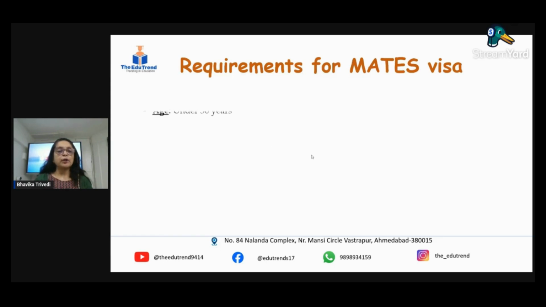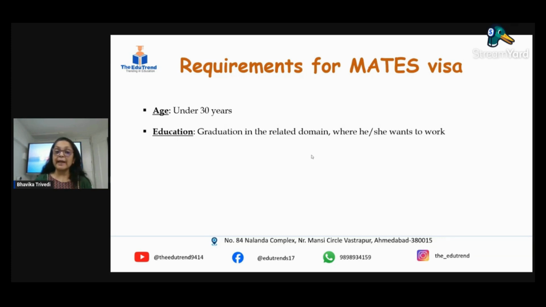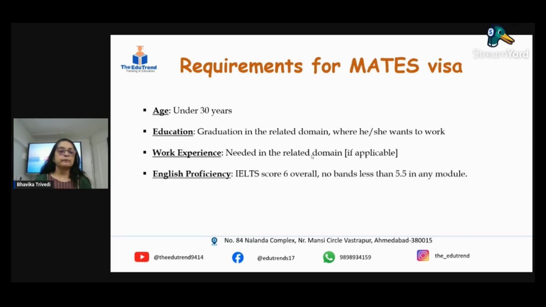The other requirements when it comes to mates visa: the age criteria goes the same, that is 18 to 30. We saw in the work and holiday visa it was the same. Talking about education, you need graduation in the named domain that we just saw in the previous slide. Experience is obviously recommended. It's good if you have it in a similar domain. IELTS proficiency is a little high over here. They want overall 6, not less than 5.5 in any module.